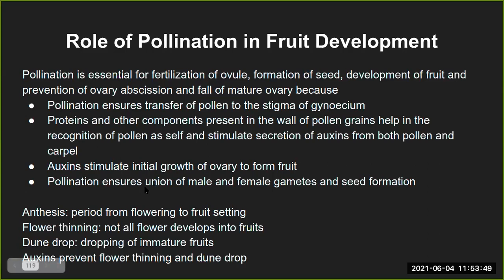So pollination also ensures the union of male and female gamete and seed growth. These whole points mention the role of pollination in fruit development. So if that is the kind of question being asked, you need to mention all the points which happen during the pollination phases, like we had looked at in the pre-fertilization events.